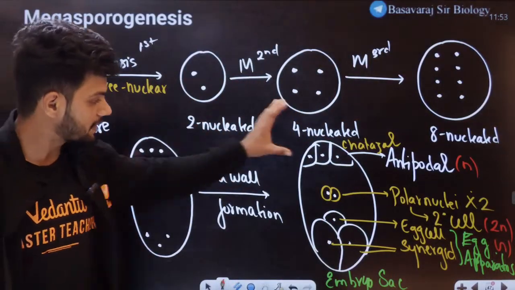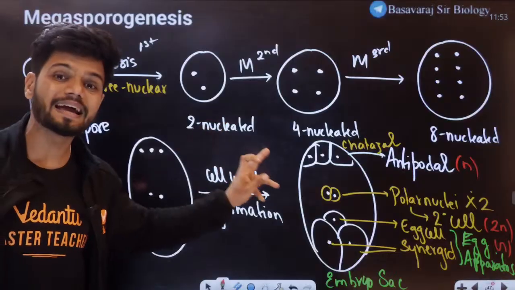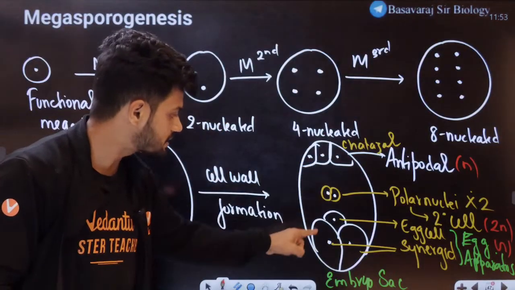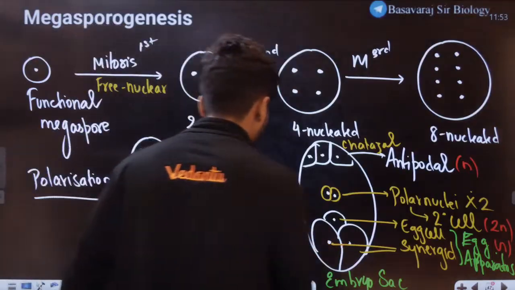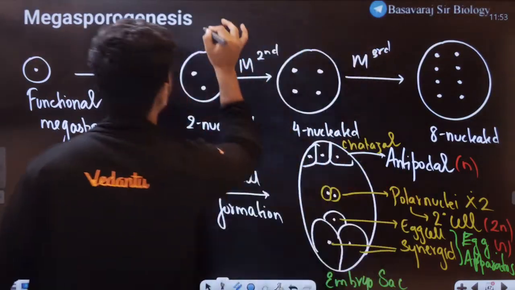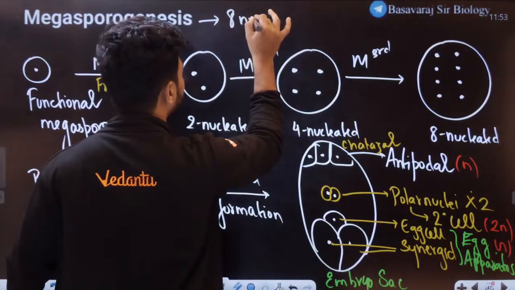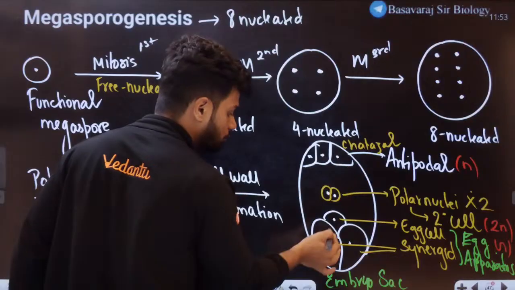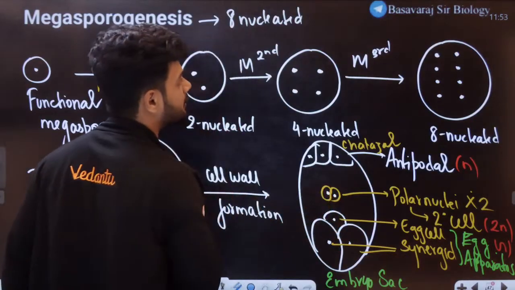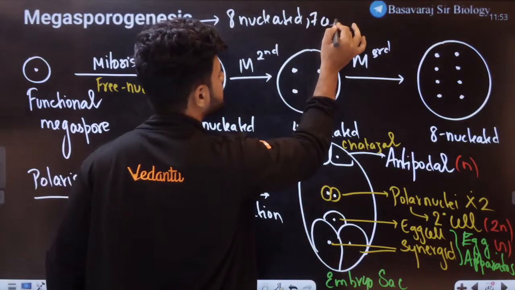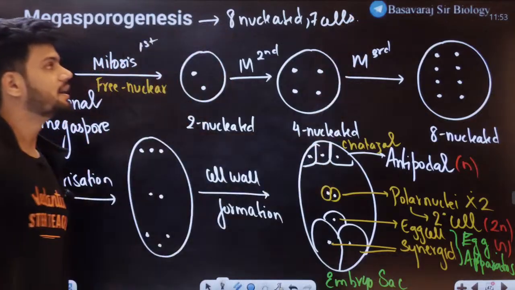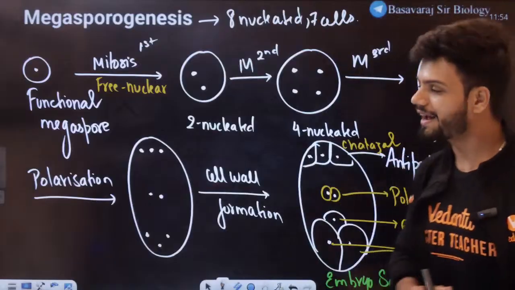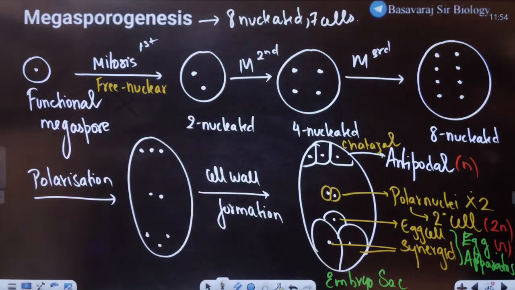Okay, can anyone tell me how many nuclei I have here? 1, 2, 3, 4, 5, 6, 7, 8. I have totally 8 nucleate condition. How many cells? 1, 2, 3, 4, 5, 6, 7. This was one cell. I have 7 cells. So what do I get here? An 8 nucleate, 7 celled structure called your entire embryo sac.